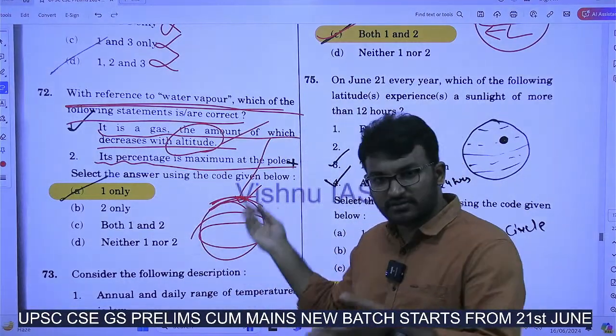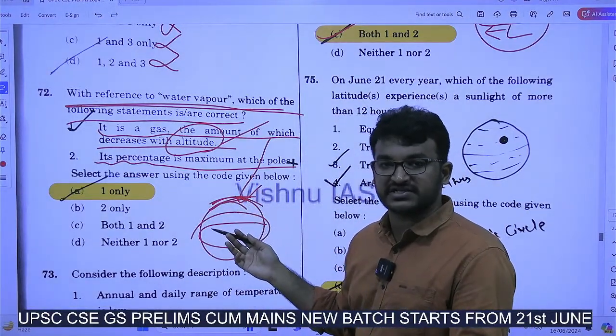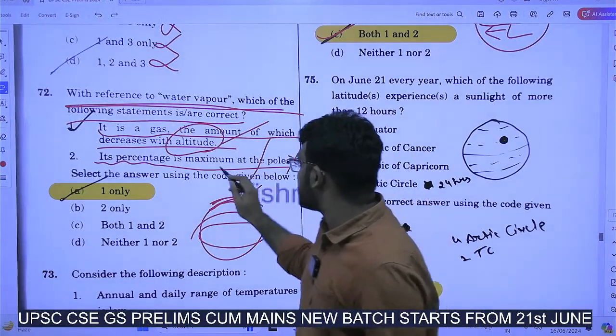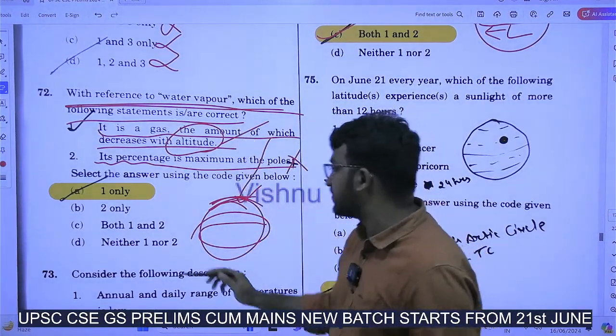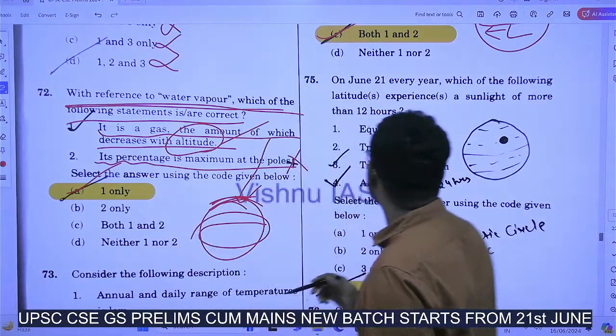How can their water vapor be in a higher percentage? So this is wrong. Its percentage is not maximum at the poles. Answer is only 1. Okay.